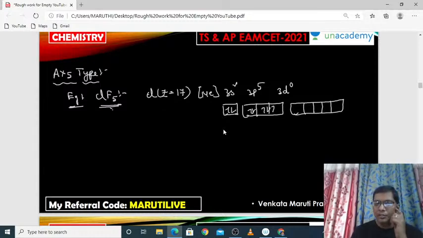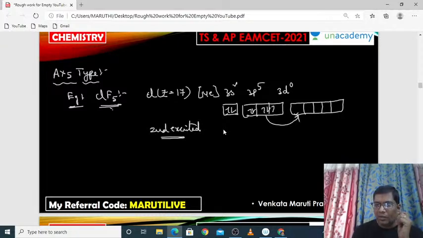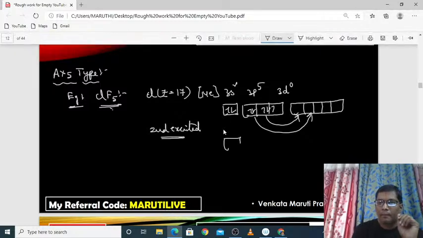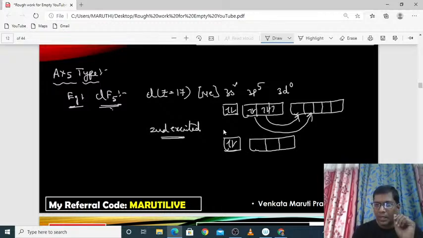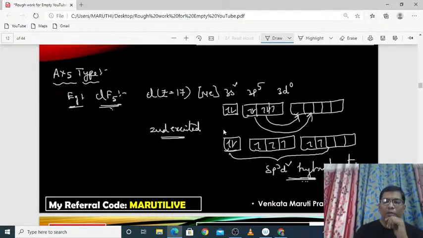5 fluorines. So it should get to the second excited state. In the second excited state, one electron will go like this and the second electron will go like this. So totally there are 5 unpaired electrons: two in the s, three in the p, and two in the d. So it can participate in sp3 d2 hybridization.